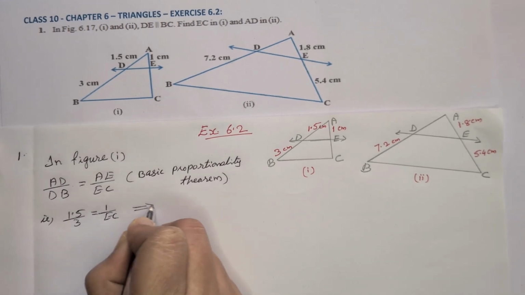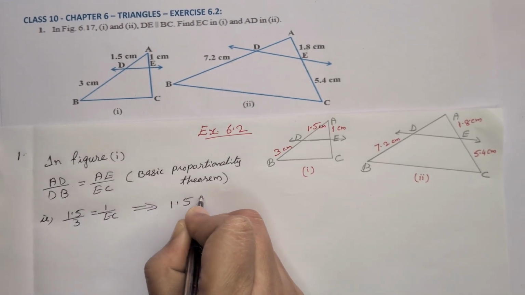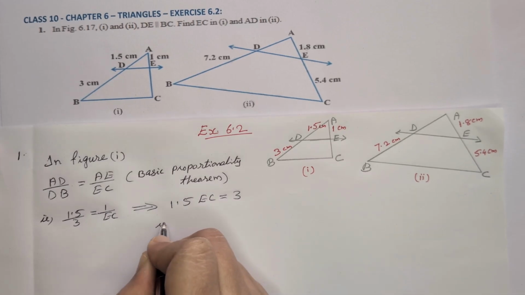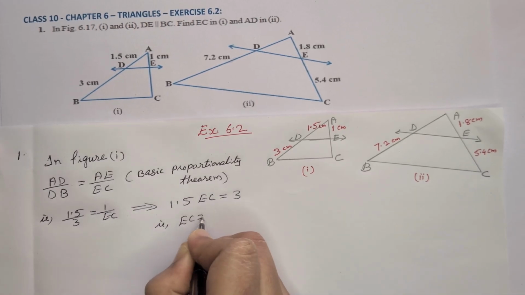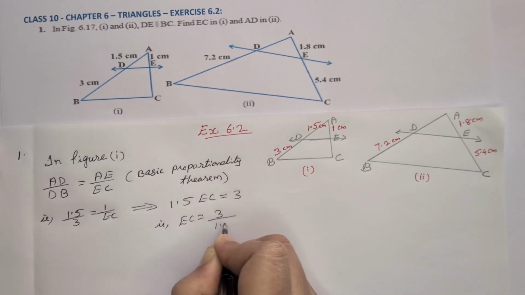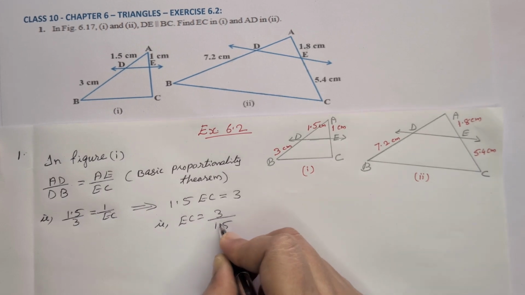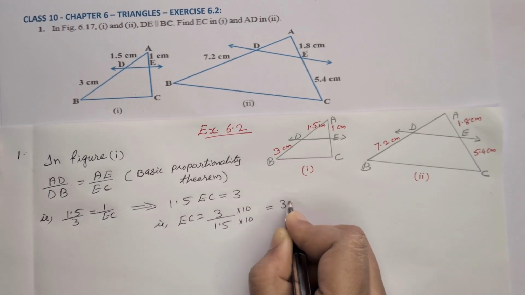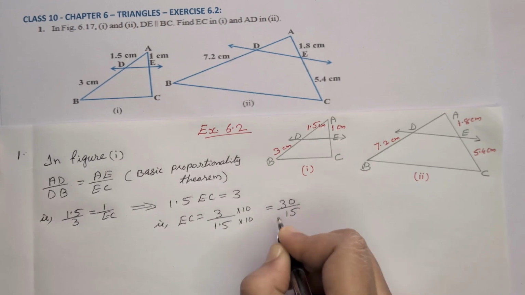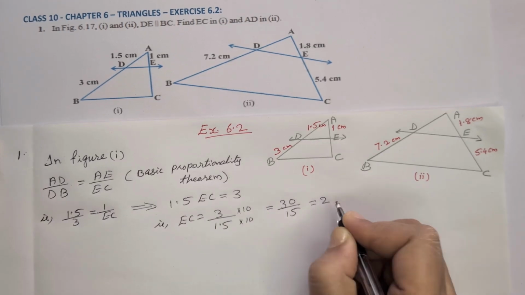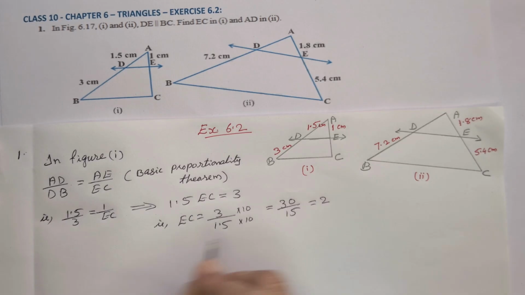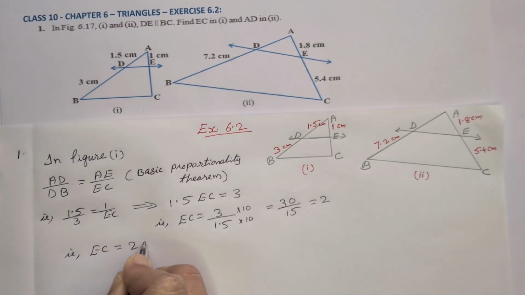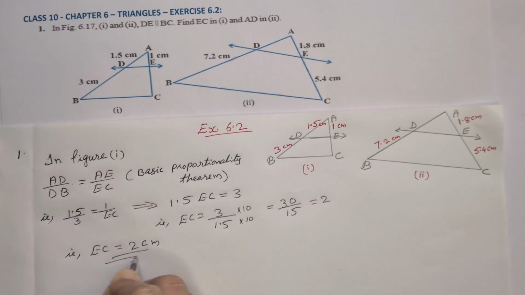When cross multiplying, 1.5 into EC is equal to 3. That is, EC is equal to 3 by 1.5. To avoid the decimal point, we can multiply by 10 up and down. We will get 30 by 15. When simplifying, we will get 2. So, EC is equal to 2 centimeter.